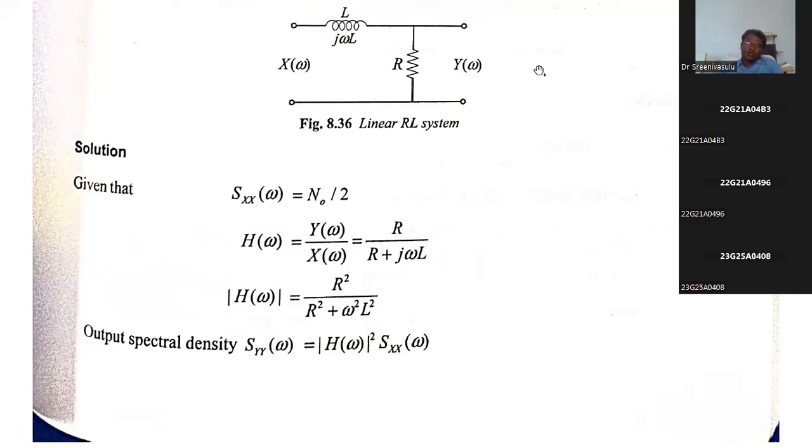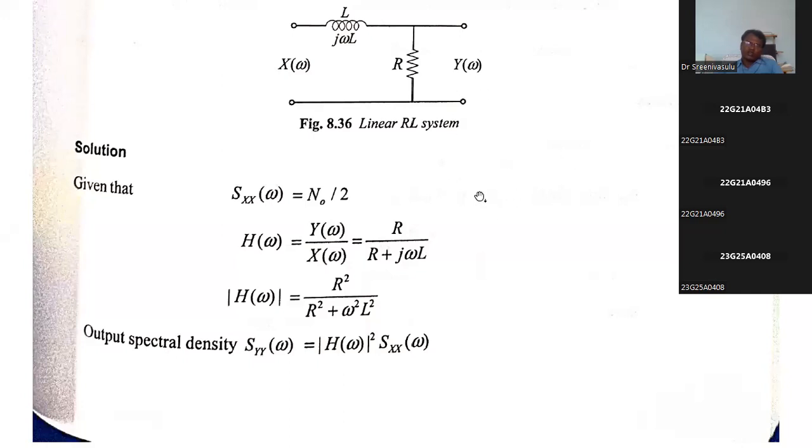Next, what is Y of omega? Y of omega is the current flowing through this resistor into the resistor. What is the current flowing through this resistor? I of omega. So I of omega into R. Suppose it is equation 2, and the previous equation is equation 1. Substitute equation 1 in equation 2, the I of omega. So what is Y of omega?